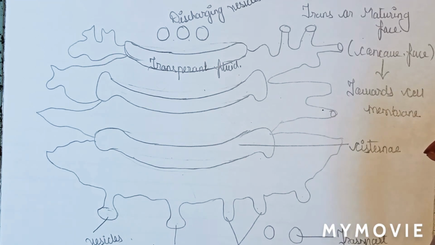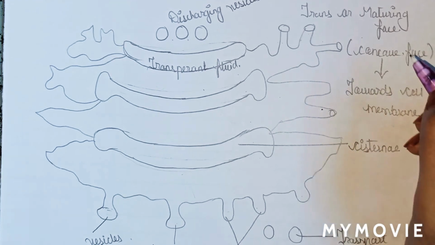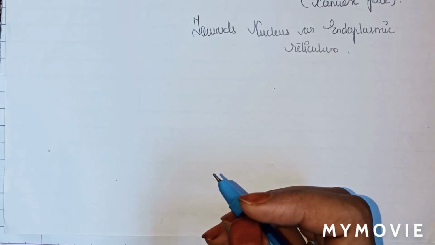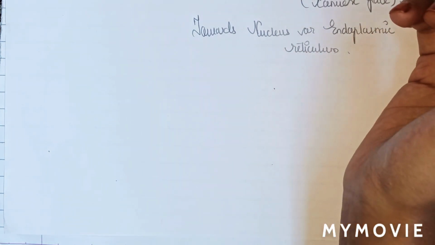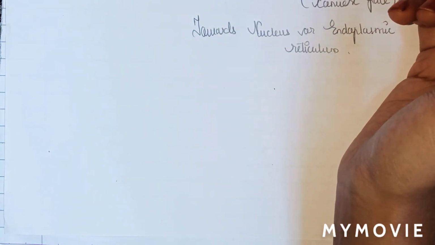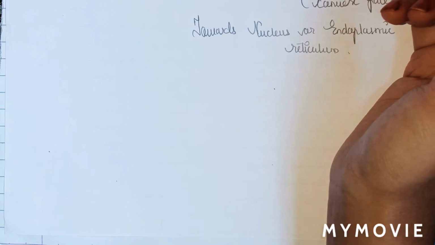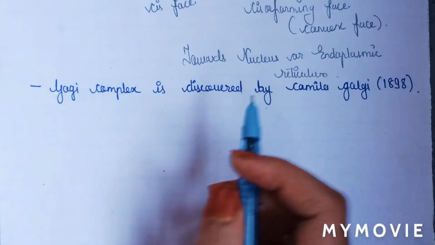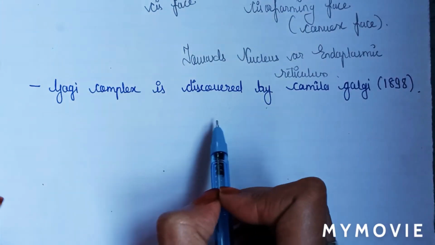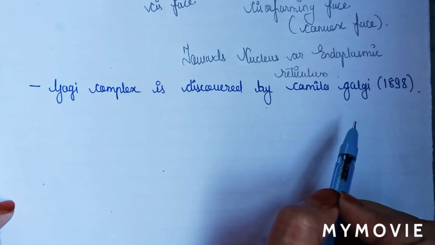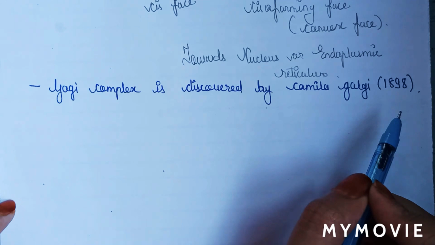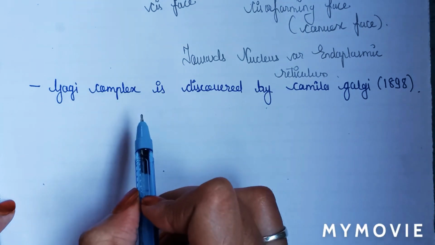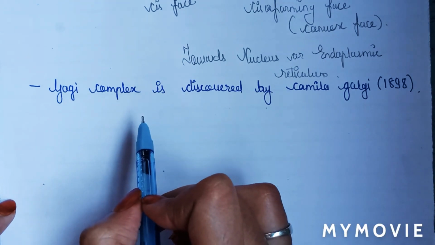Now first we will see the discovery of Golgi complex. Golgi complex was observed by Camillo Golgi, so it is named Golgi complex. We will write here, Golgi complex is discovered by Camillo Golgi in year 1898, so named as Golgi complex or Golgi body.